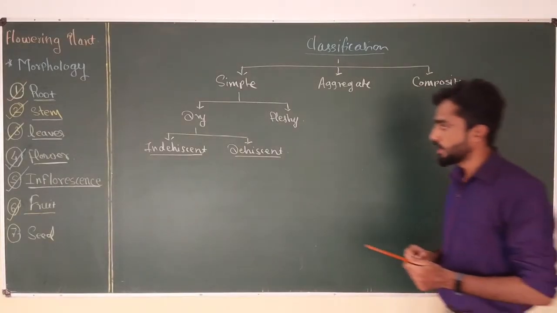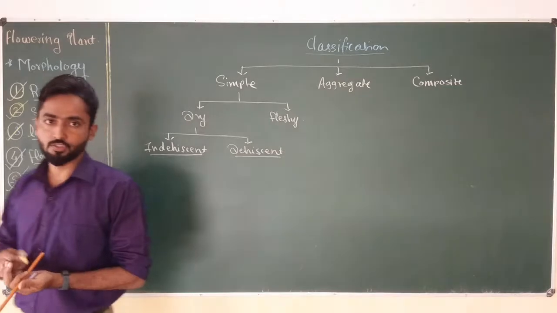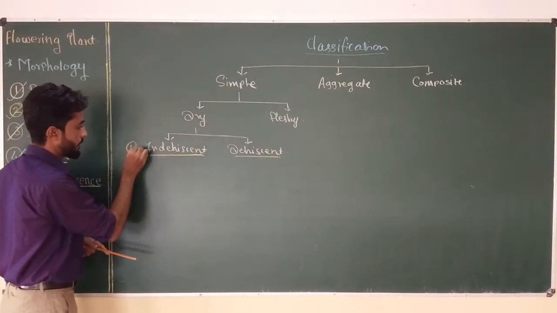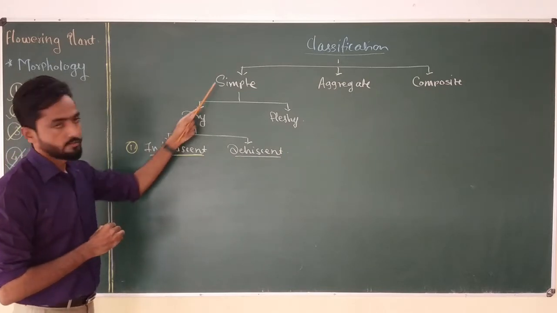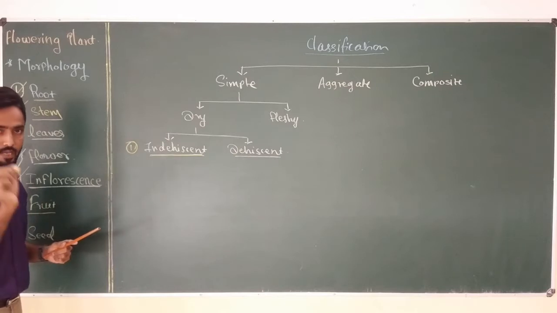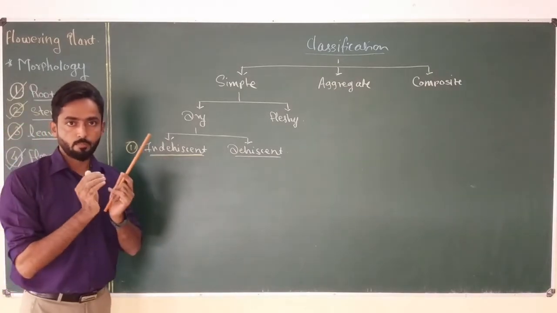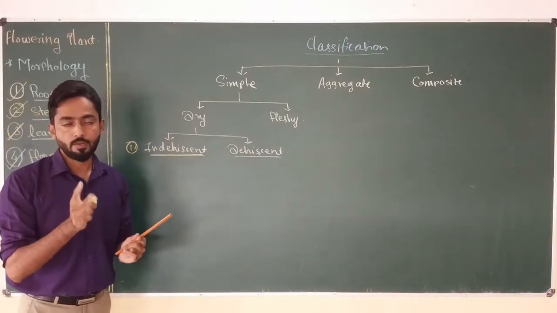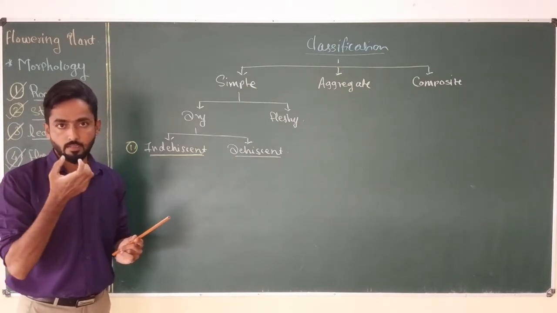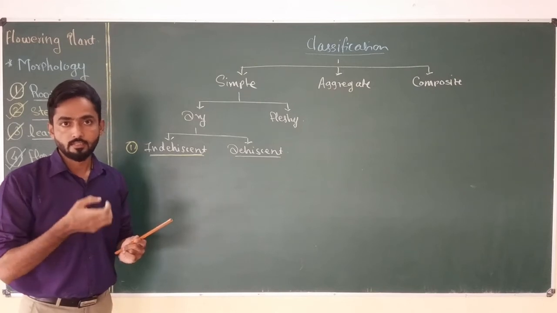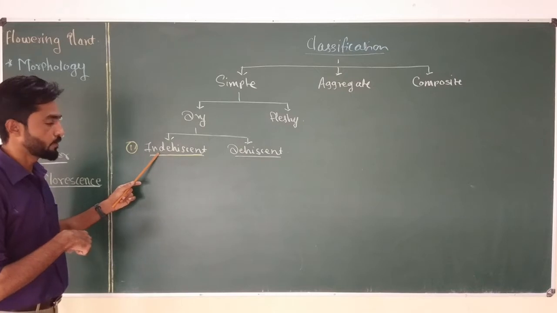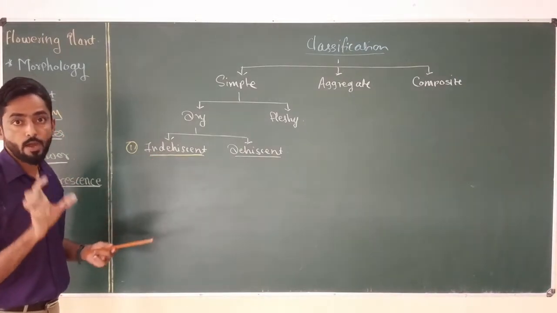Now in this video I am going to talk about the first type, that is indehiscent fruit. Indehiscent dry simple fruit. Indehiscent fruit is the type of fruit in which the fruit wall or pericarp remains intact throughout the life of the fruit. After maturation of the fruit, the pericarp remains intact, so that the seed is present inside the pericarp. And indehiscent fruit is again divided into five subtypes.